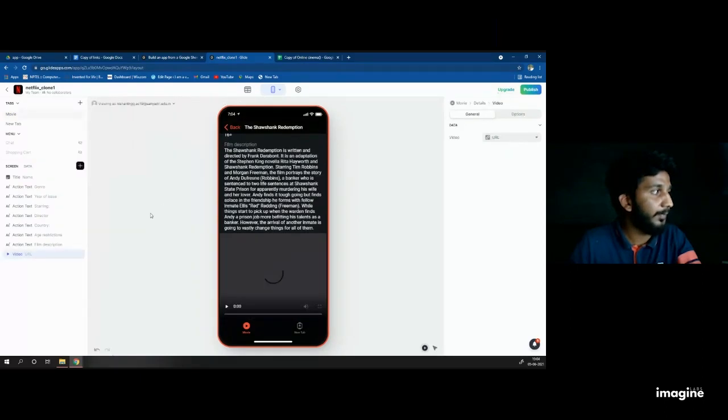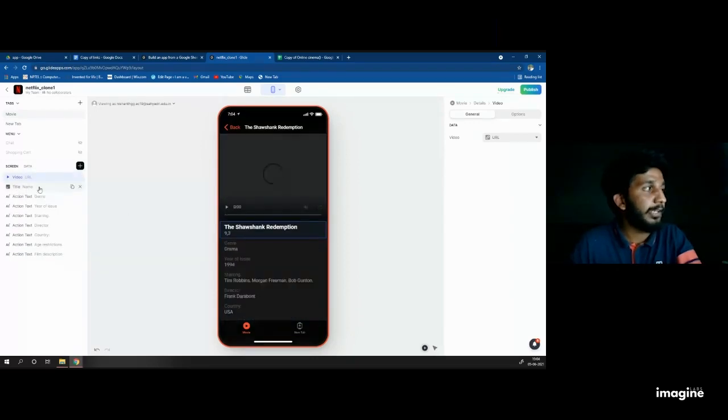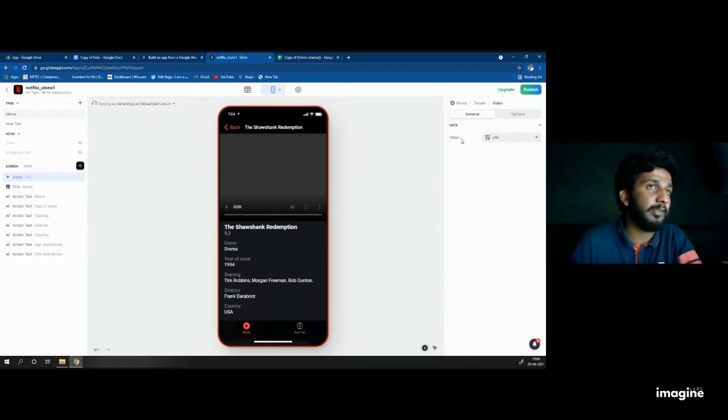selected the video. Just drag. When I click the video, it came at the bottom. So I want this video at the beginning. Just hold it and drag before title. I'm clicking the video here. In that video, it's showing the video, and look at the right side of the dashboard. The video is set to a URL, but I mentioned the video is contained in the database called trailer. Click on trailer.